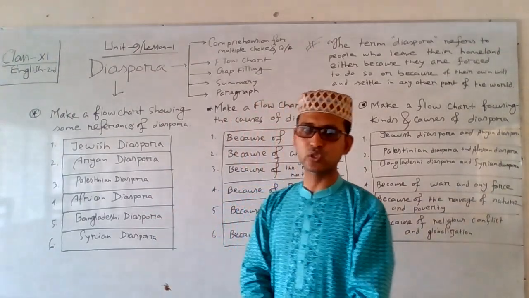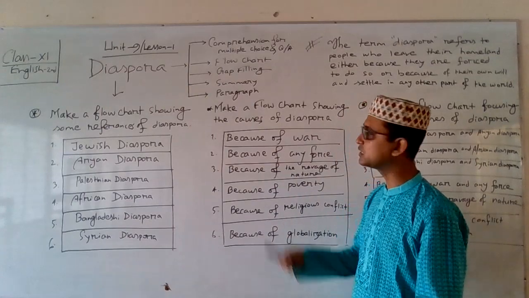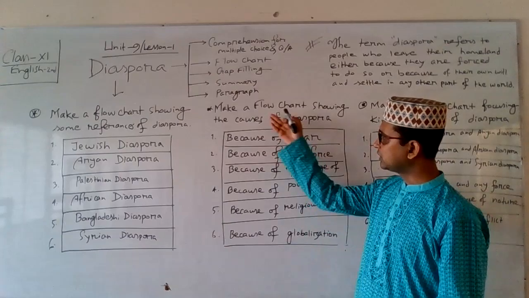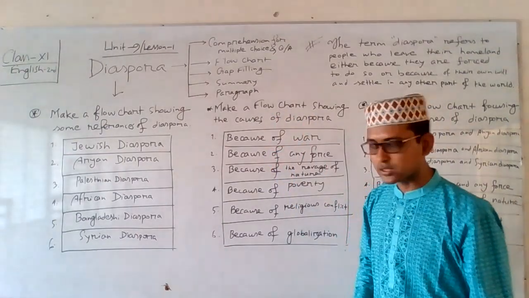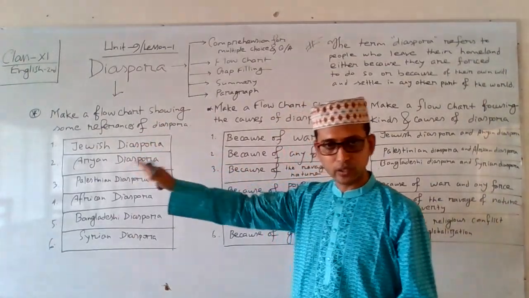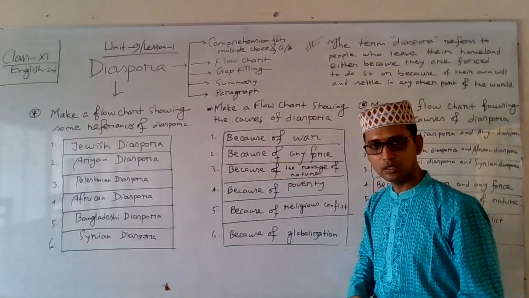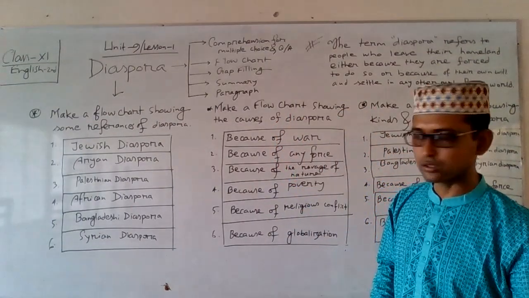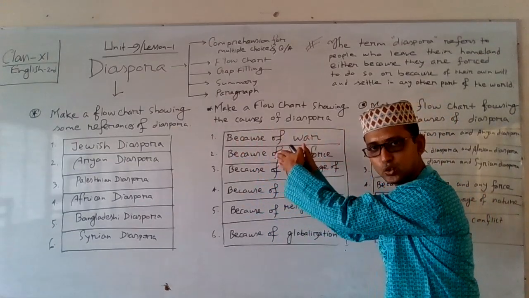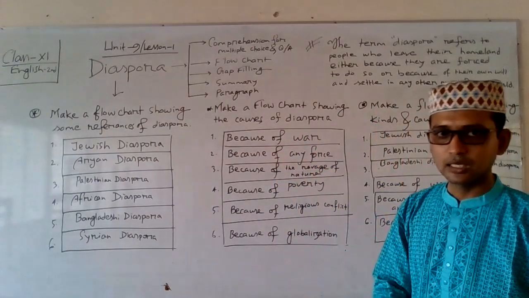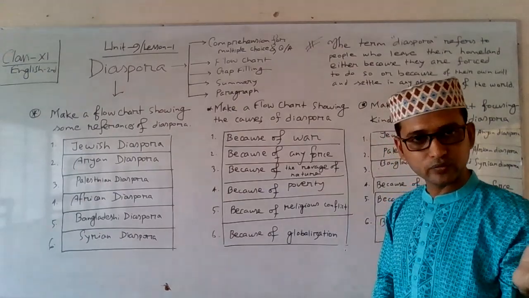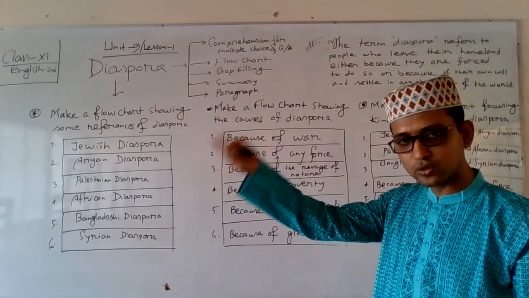Yes, now let's concentrate on another question. This is to make a flowchart showing the causes of the diaspora. What is the demand of the question? Cause. Here, the causes of the diaspora is the demand of the question. The first clue will be given: because of war, and depending on the constructive mode of the clue, we will have to complete the other clues. Because of war, yes, war is a major cause of the diaspora in different corners of the world.